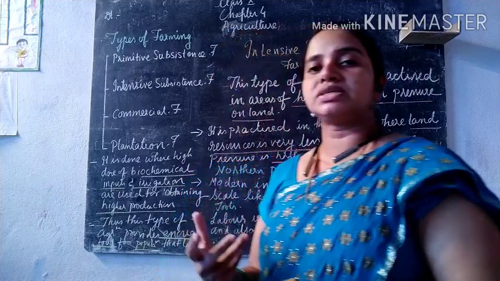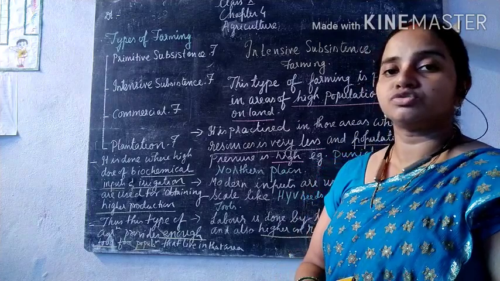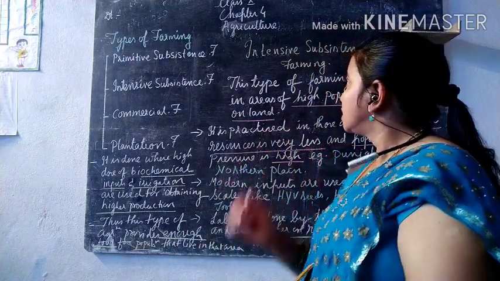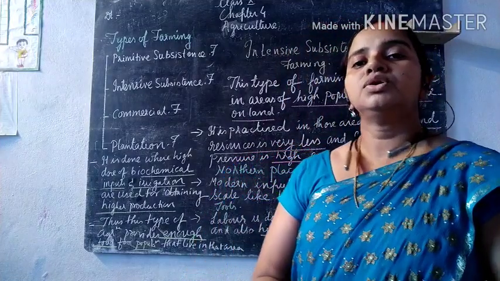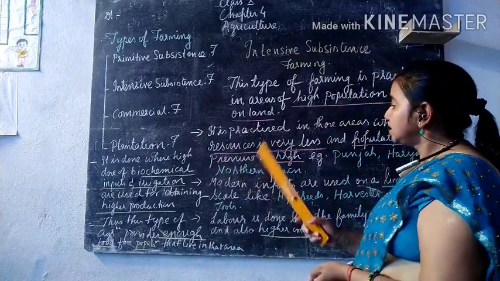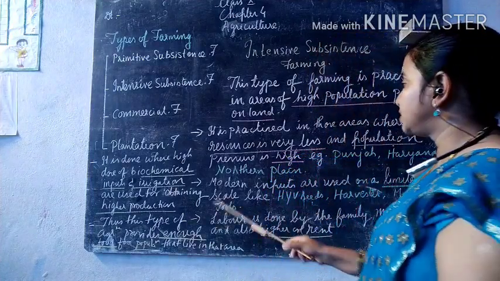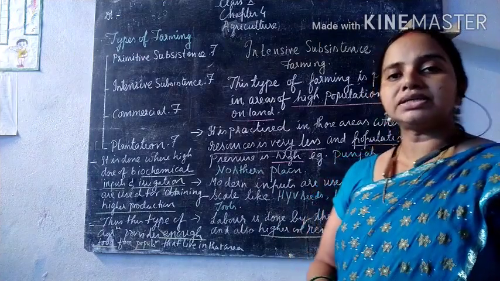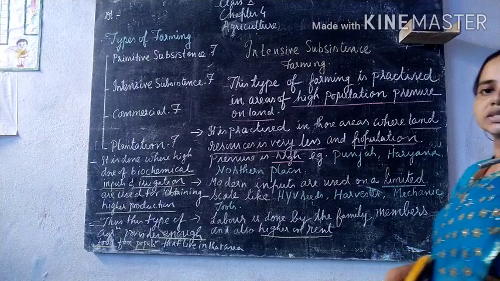Okay, so here we see that there is a large density of population. So how do we feed this large density of population? It is just because of intensive subsistence farming that we have been able to fulfill the needs of the people. Okay, so what kind of input is used for this kind of farming? Modern inputs are used, but in a limited manner, on a limited scale. Okay, so what are these modern inputs?